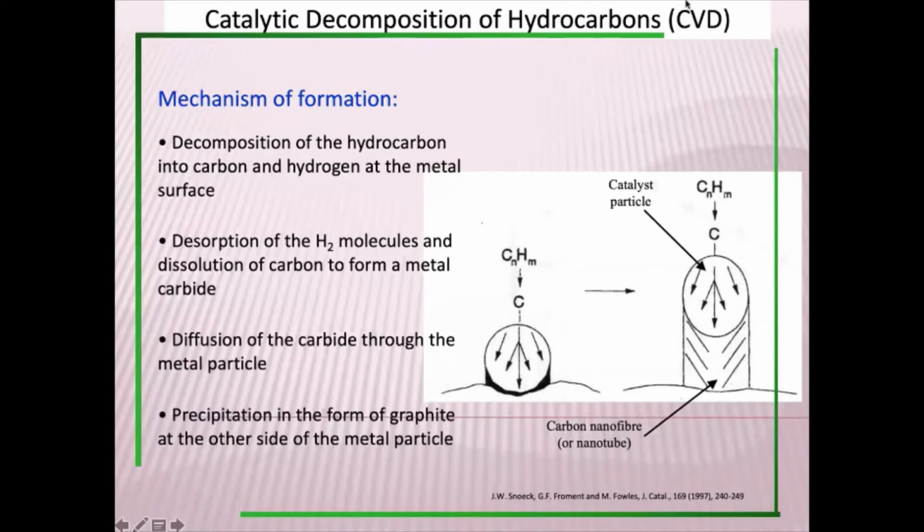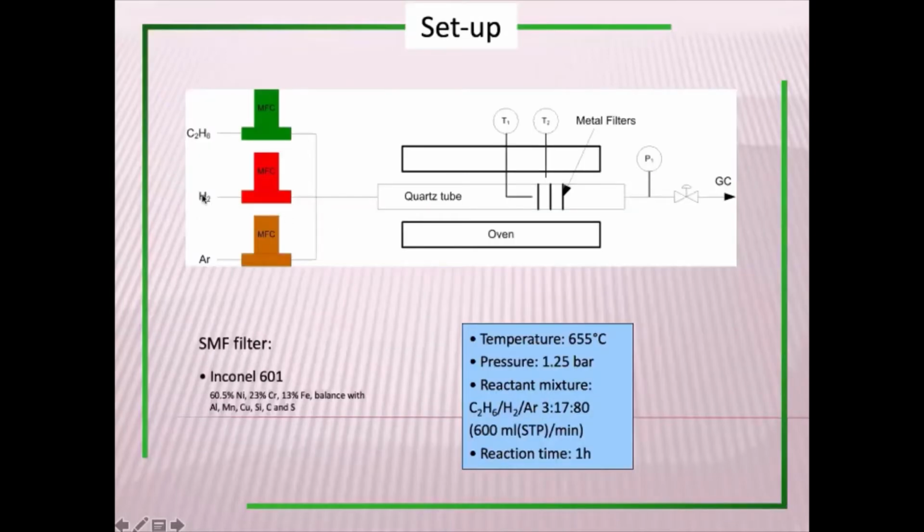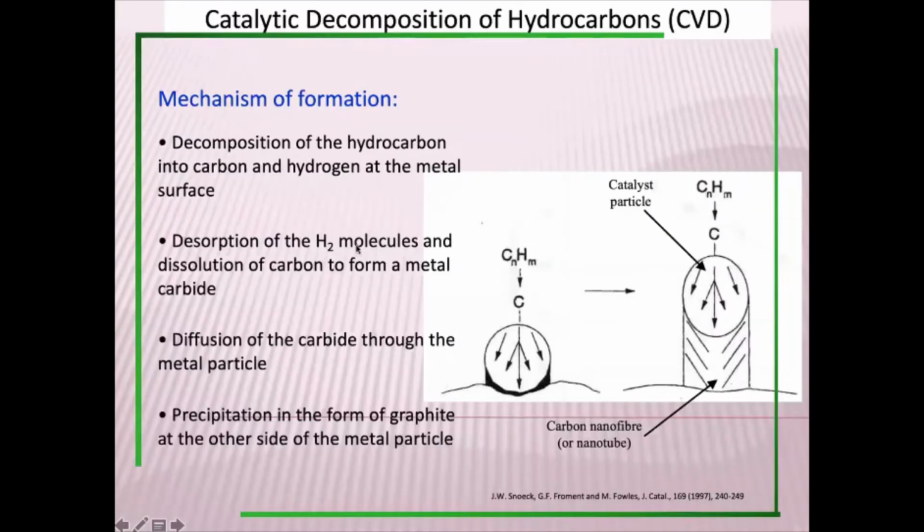Then the hydrogen gets out in the form of a gaseous molecule. That's also the reason why hydrogen was also taken here. The reason is that you don't want this deposit to be a pyrolytic deposit, because you know that in a reaction, if there is a product and you are starting with the product, then the rate of the reaction will be very slow.